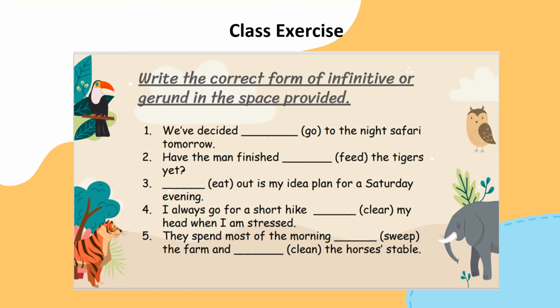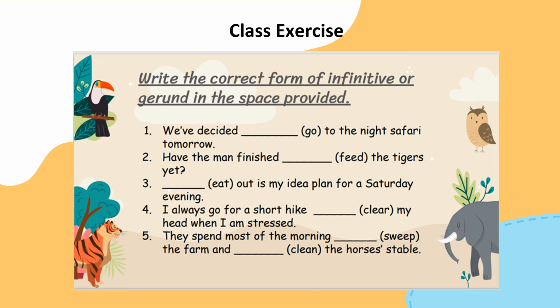So is everyone finished? Let us answer this question together. Write the correct form of infinitive or gerund in the space provided. Number 1. We have decided go to the night safari tomorrow. So the answer is we have decided to go to the night safari tomorrow.